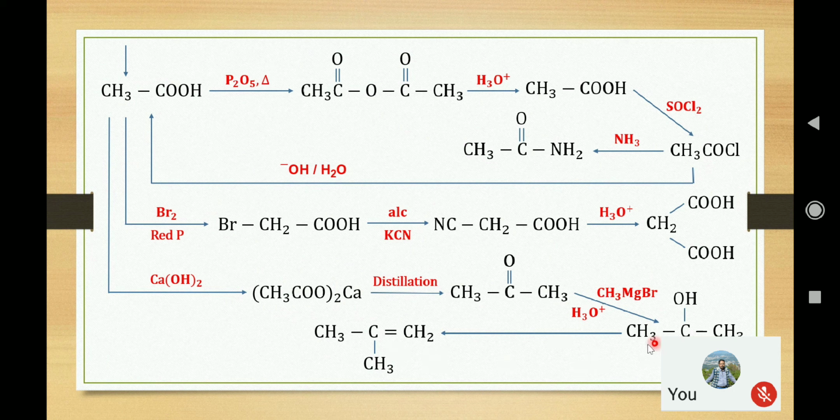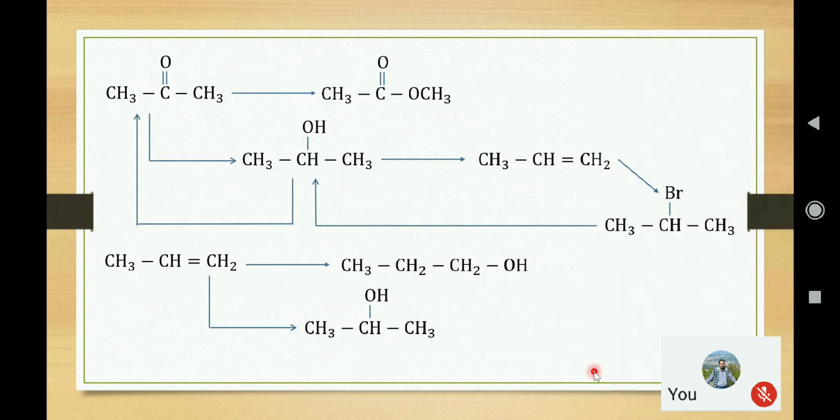Now from this alcohol we can prepare the alkene. It can be done by heating this tertiary alcohol in presence of metallic copper or silver at around 300 degrees Celsius, or simply by dehydration using concentrated sulfuric acid with heating at 170 degrees Celsius, as well as by heating it with aluminum oxide at around 300 degrees Celsius.